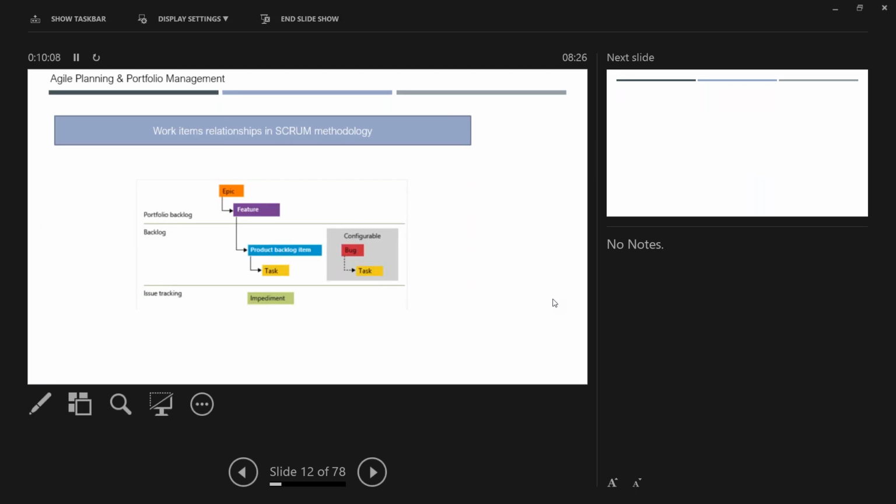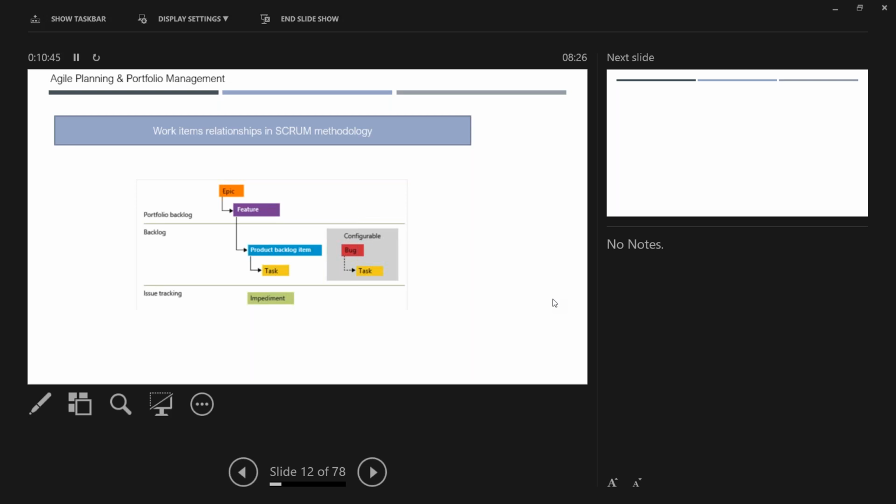So I just talked about all these things, right? This is just a visual representation of what I explained actually. So you see the top one is Epic. Under that you have a feature, okay? You call it a portfolio backlog. These are the terminologies that you need to remember. Under that you have the product backlog items. So I'm simply calling it a backlog, okay? You might come across wording like product backlog or a sprint backlog, like that. We will see it. But the generic term is backlog.